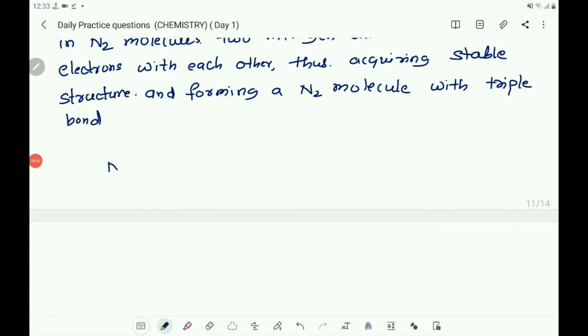Then you write N, that is with 2 and 5. So let us show the 5 outermost electrons.